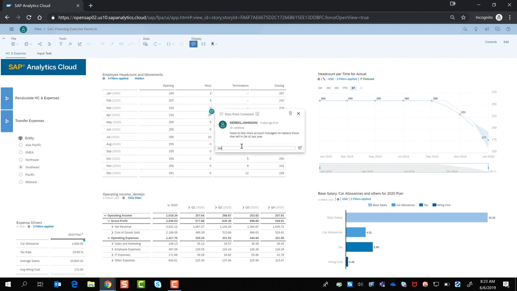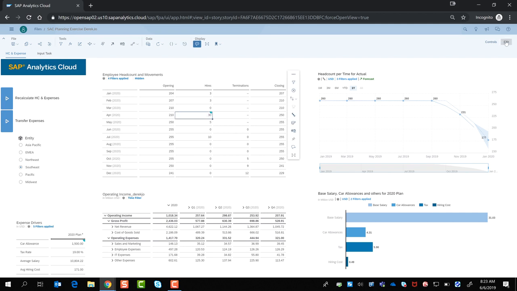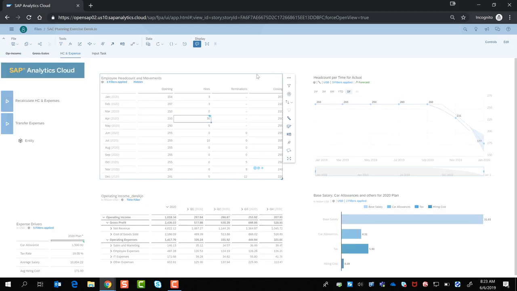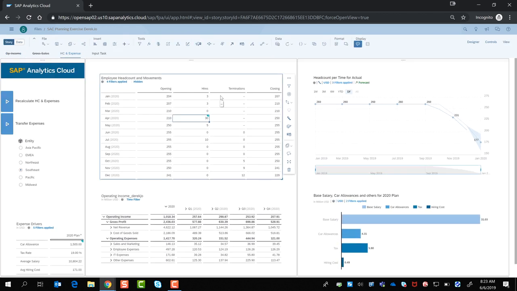By creating comments, one of the things you can see is that it records the value at which the comment was made. This is great. If you had a comment originally like, hey, we need to hire more people, and then you've added, let's say, 40 people to your hiring, you'd have the context that there was an issue, it's been addressed, and you'd see the new value of 40 in that case, which would be good.